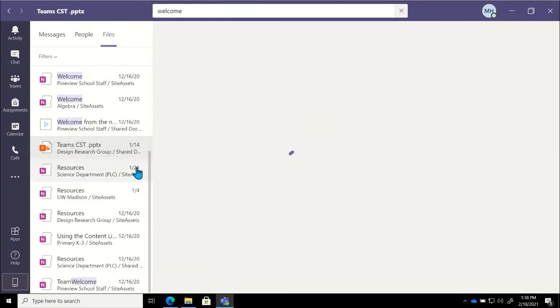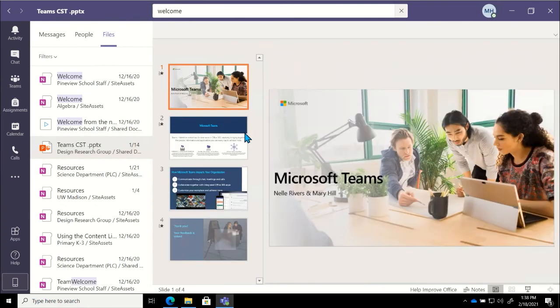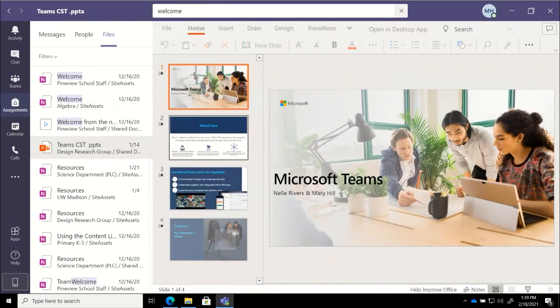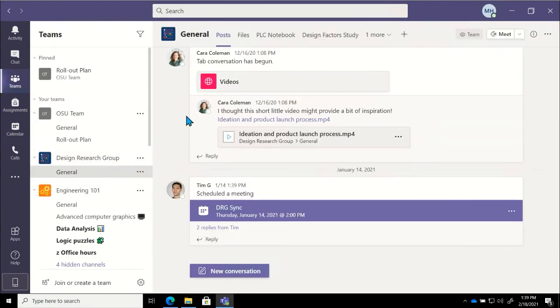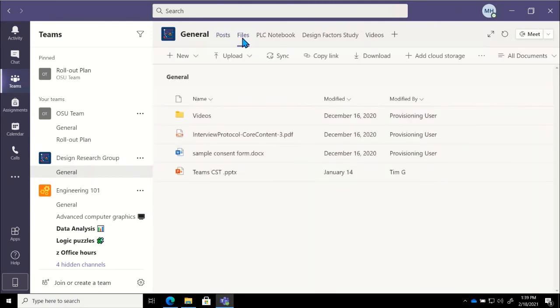So yes, I could click on this, open this up and work on it from here, but I could also then go back into my team, go into our design research group, and know that it's going to be directly under the files tab inside of that team.